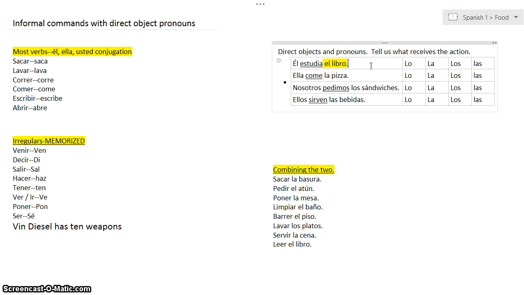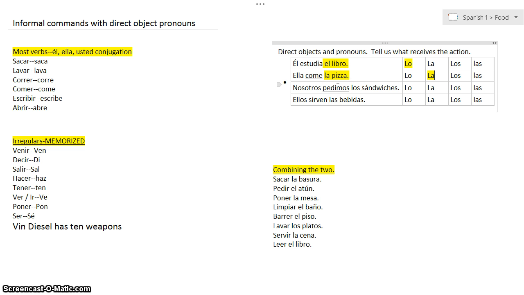Él estudia el libro. El libro is masculine and singular, so we're going to pick the masculine singular form of that word. We're going to pick lo, the masculine singular pronoun. He studies it. The word lo is it. Ella come la pizza. So she eats the pizza. What does she eat? The pizza. That's our direct object. The pizza is feminine and singular, so we're going to pick the feminine singular form of the direct object pronoun, which is going to be la.